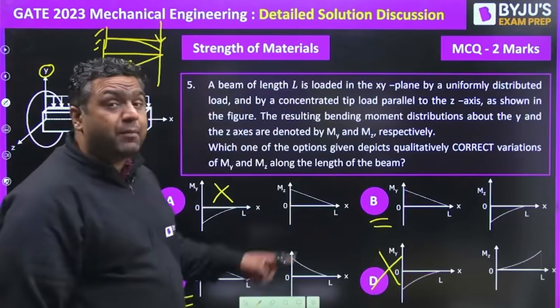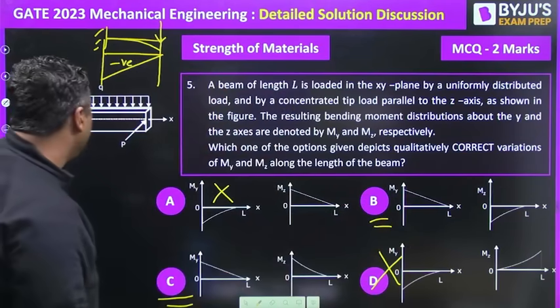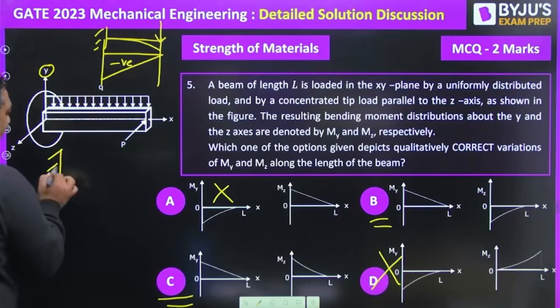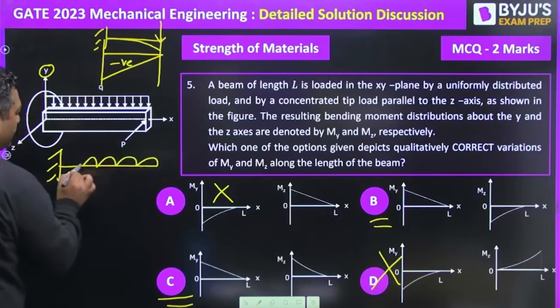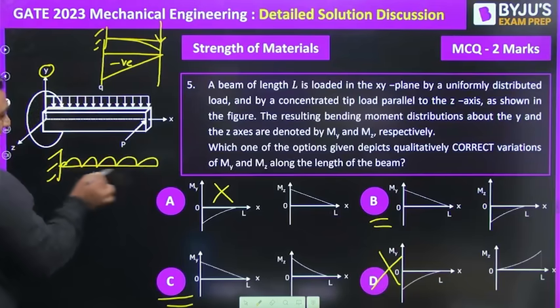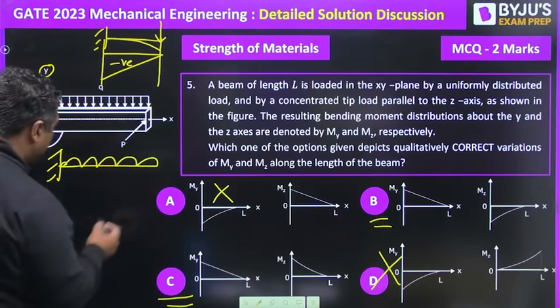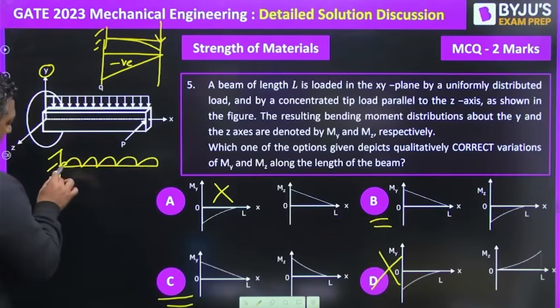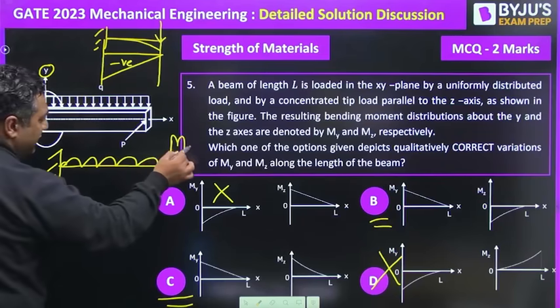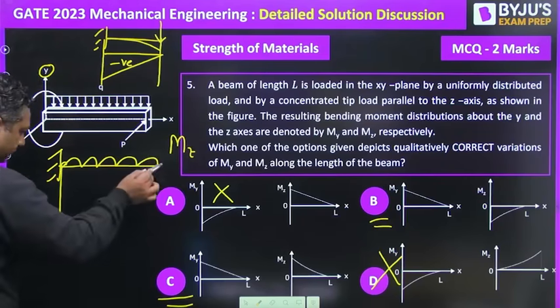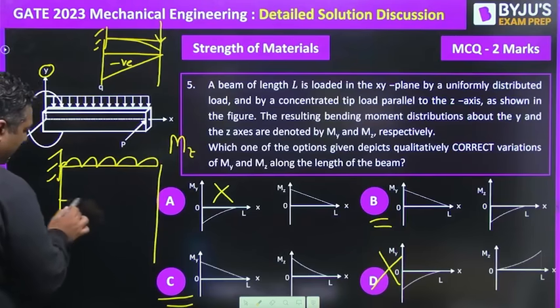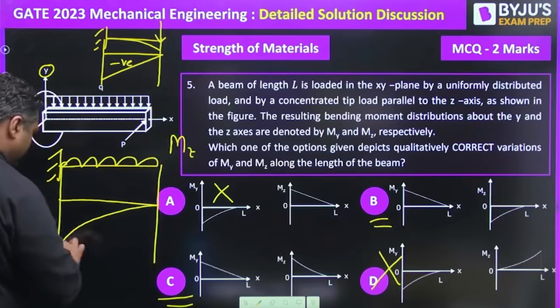Now we need to see the bending moment diagram. You know that if we have a UDL like this, the deflection is going to happen about the Y. Sorry, we are talking about the Z, Mz. So here, if you make the bending moment diagram, it comes like this.